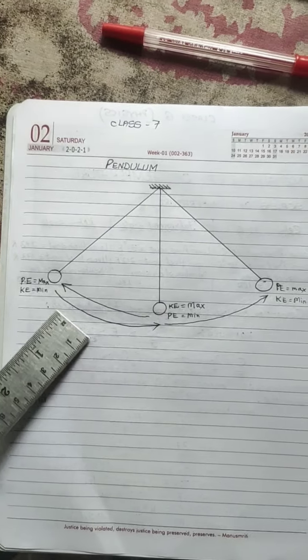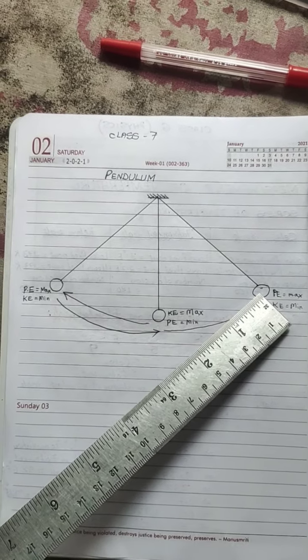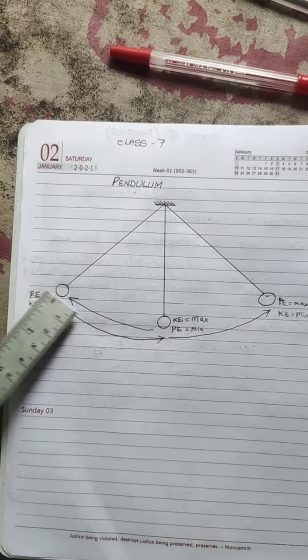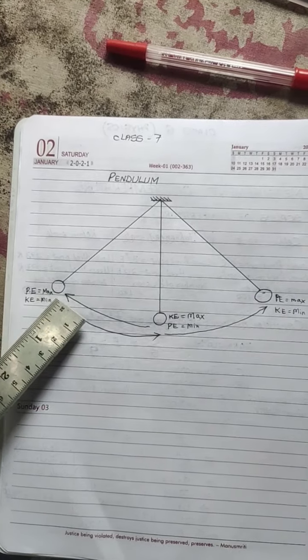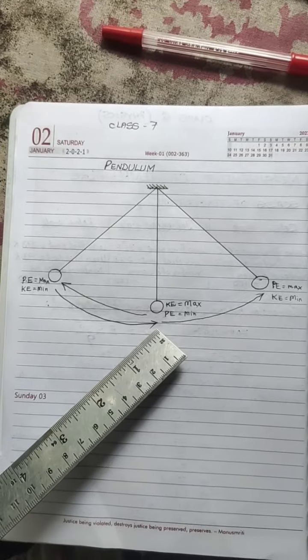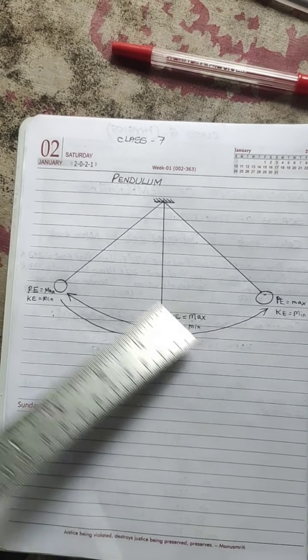Remember one thing, when the pendulum is in extreme positions here, the potential energy is maximum and the kinetic energy is 0. And from these extreme positions, when the pendulum swings and comes to its mean position, it attains maximum velocity, and at that point the kinetic energy becomes maximum and the potential energy becomes 0.